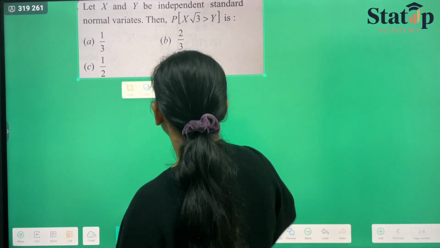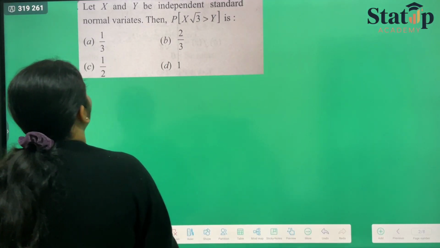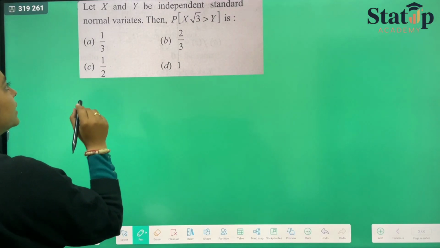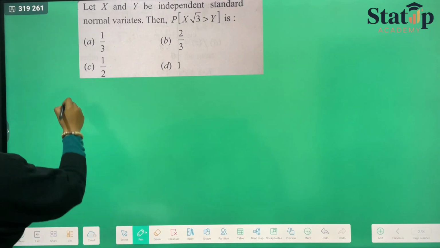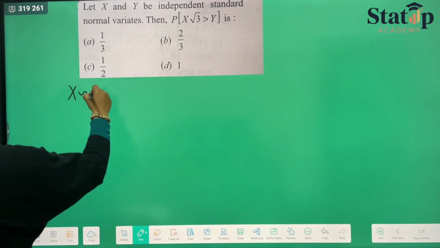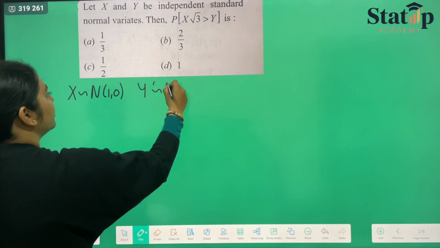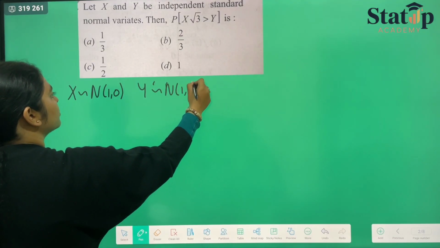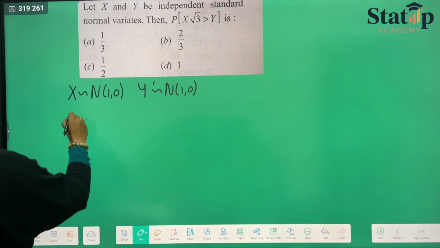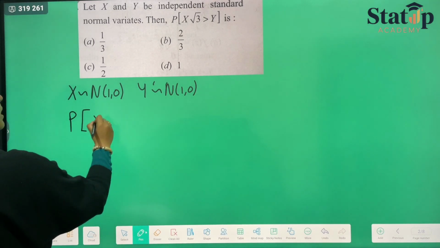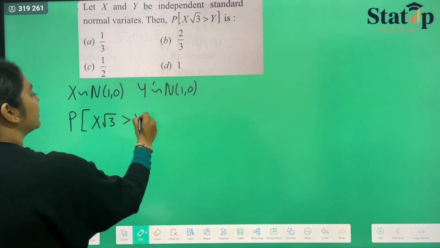Here they have given x and y are standard normal variates. Find the probability that x root 3 is greater than y. Now x also follows standard normal distribution, and y also follows standard normal distribution, right? They have asked us to calculate the probability that x root 3 is greater than y.